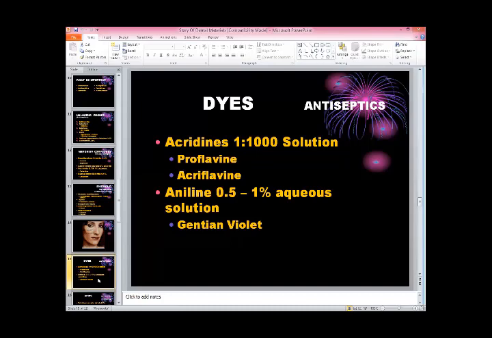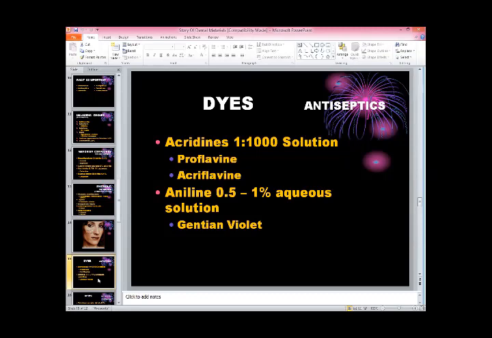Acridine 1 in 1000 solution is a very good dye with an antiseptic quality. And you know this aniline solution, gentian violet, we are using in mouthwashes, killing the bacteria, and as disclosing agents.